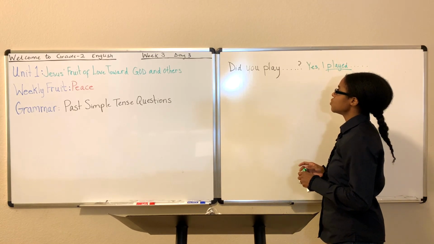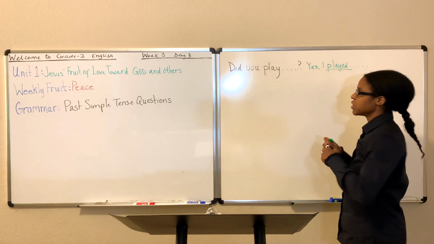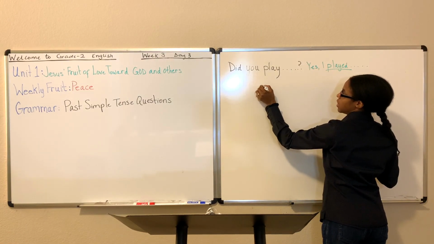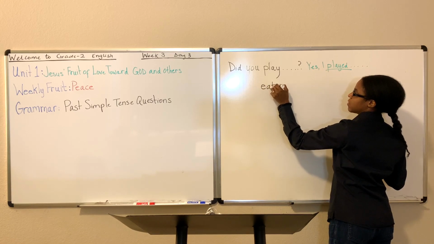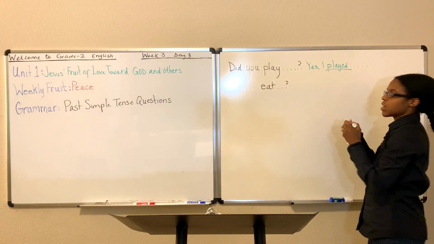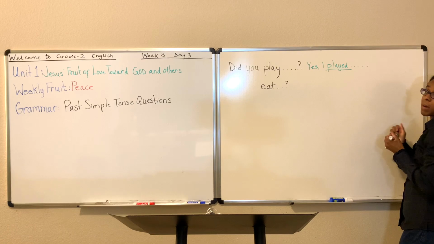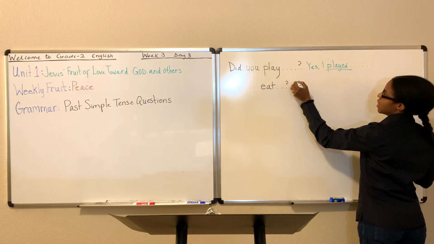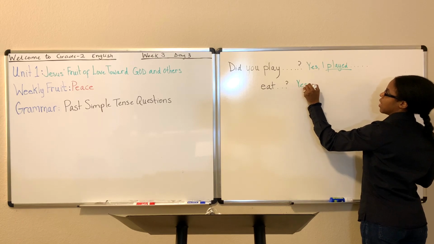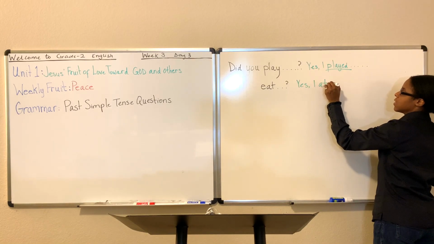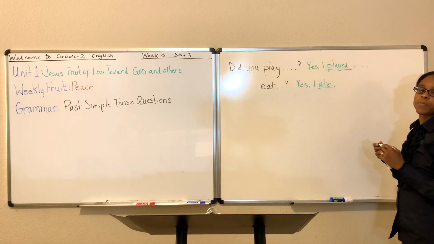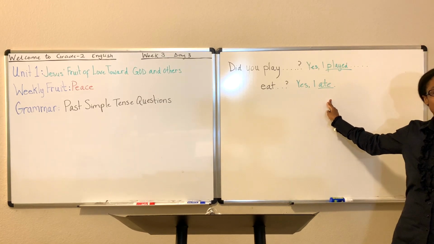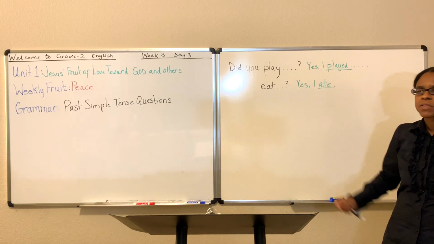Let's see, did you eat lunch? Did you eat lunch? So did you eat dot, dot, dot? And you'd come through and say, yes, or maybe, no, I didn't. But either way, yes, I ate. So the past tense of eat is ate. And that's an irregular verb. We talked about that last week.